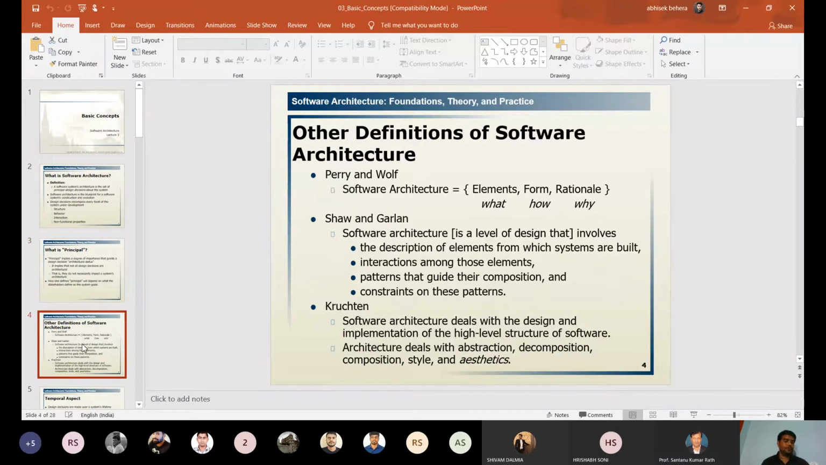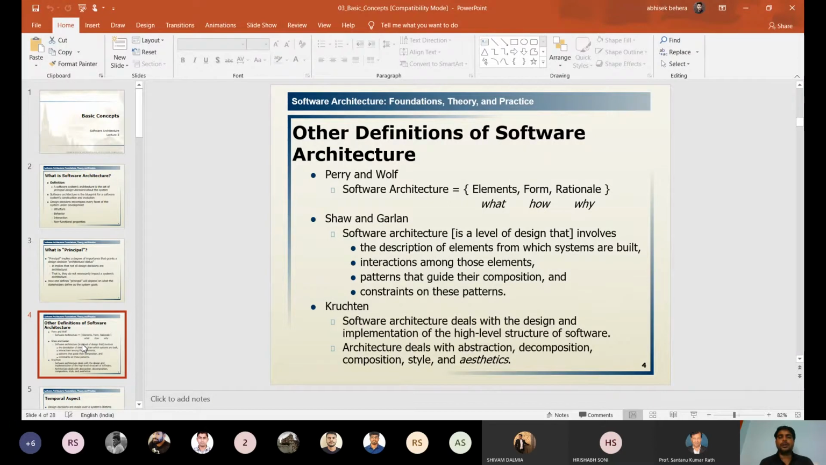And according to some scientists, authors, and architects, the definition of the PDD, principal design decision, of any software architecture. According to Perry and Wolf, the software architecture consists of elements, form, and rationale. The elements indicate what, the form, how, and why. These are the three things we have to ask before designing any software architecture.